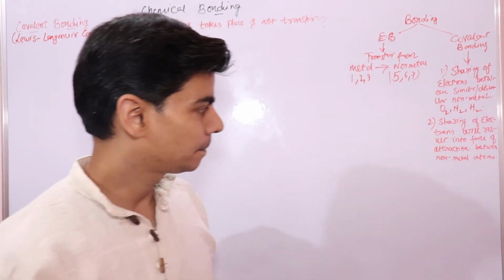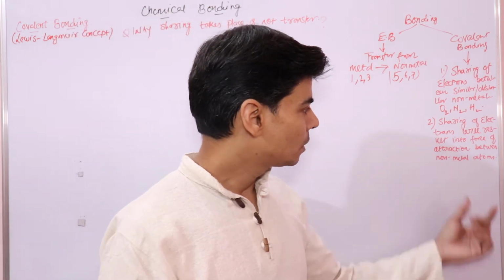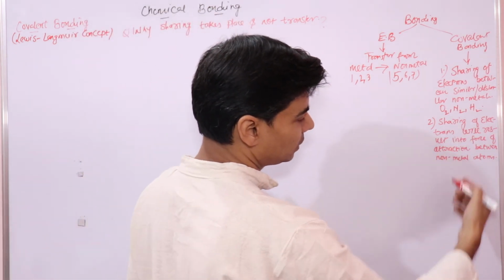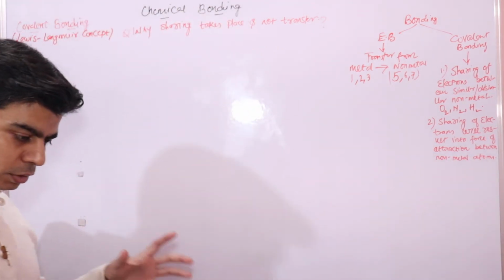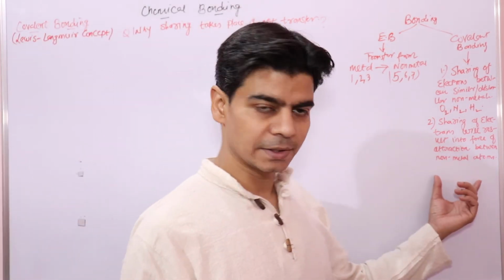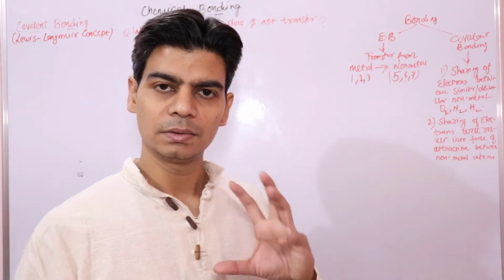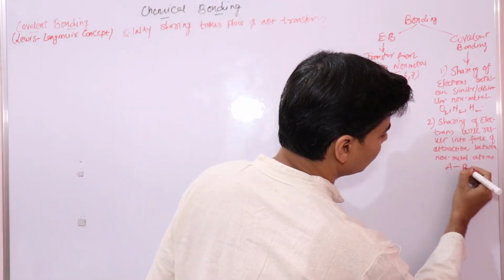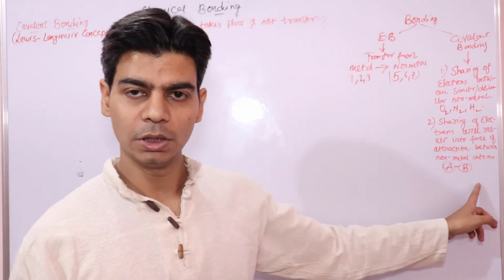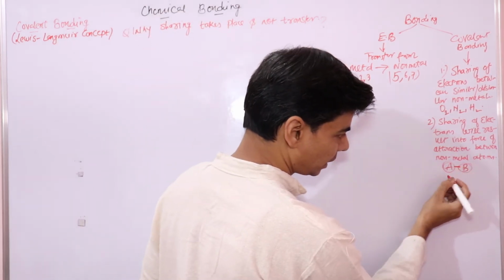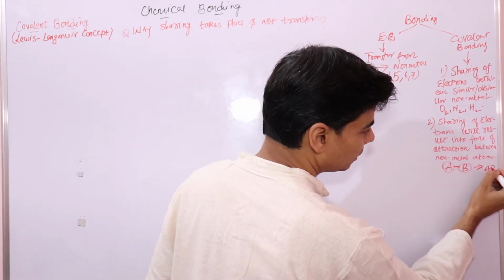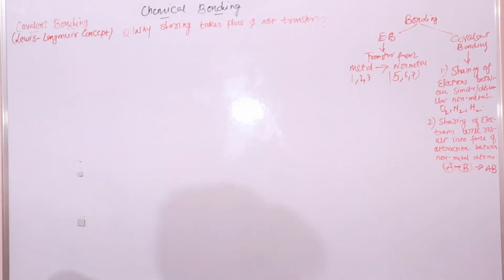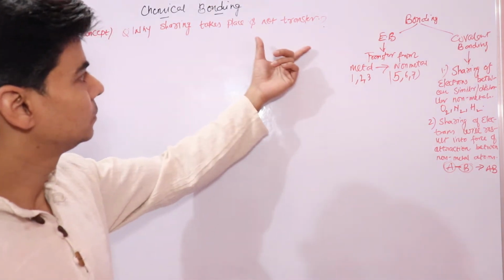It is this force of attraction that will hold these two atoms A and B in the molecule AB. We should be clear about these concepts. So why does sharing take place, why not transfer?